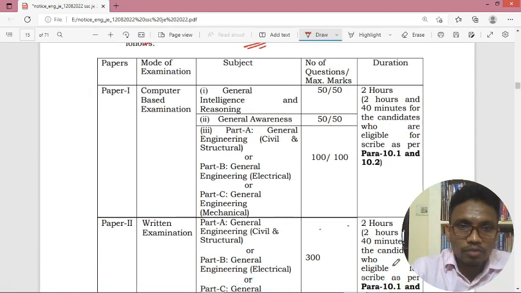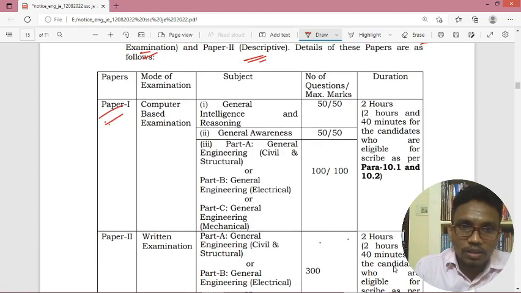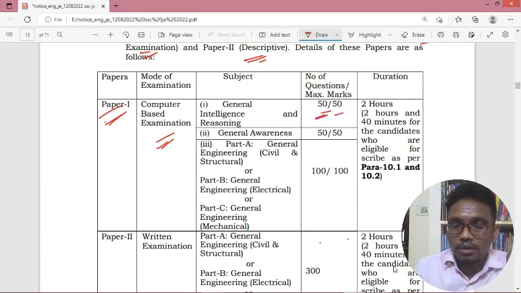The details of the papers are mentioned here. For paper 1, the mode of examination is computer based, and the scheme is general intelligence and reasoning, 50 questions, 50 marks. Each question carries 1 mark. And coming to the general awareness section, 50 questions, 50 marks. Each question carries 1 mark.